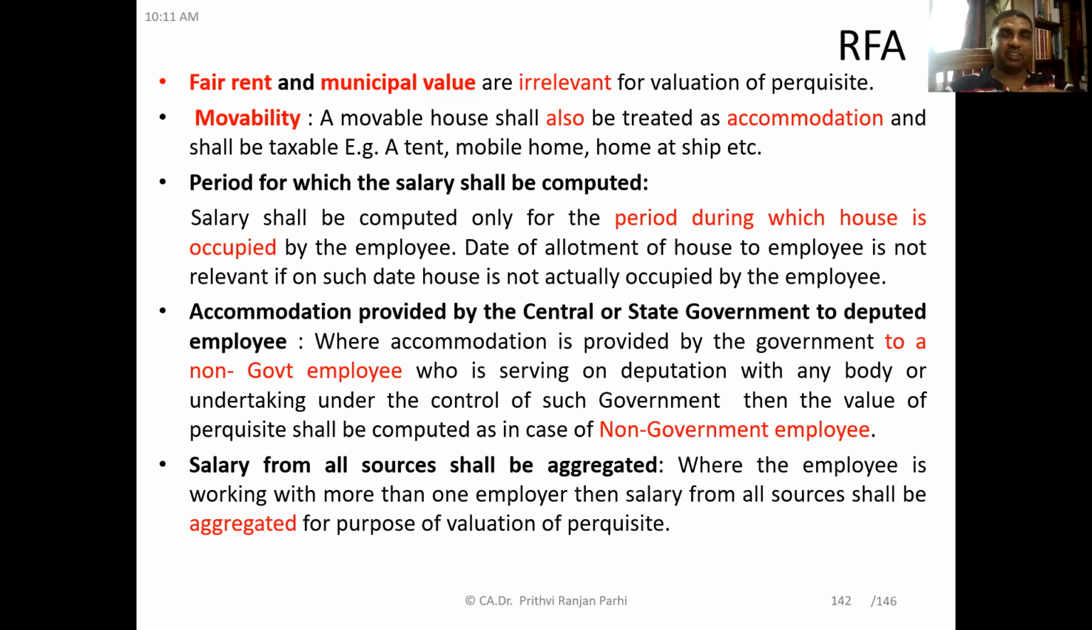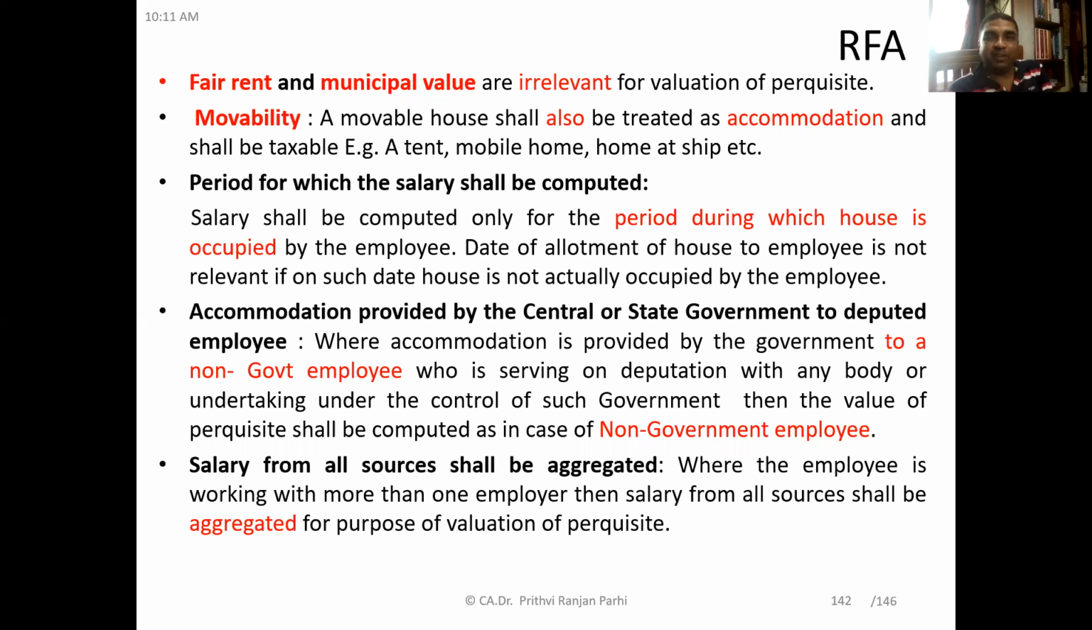And in this context, you have to remember that the fair rent of the house and the municipal value of the house are irrelevant. Friends, when you will be computing income under the head house property, you will understand that at that time we may use this data. That is, what is the fair rent, what is the municipal value, those things will be relevant to compute income under the head house property. But when the same house property is provided as rent-free accommodation, the fair value or municipal value is irrelevant.